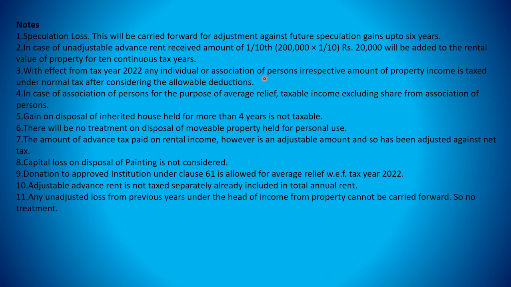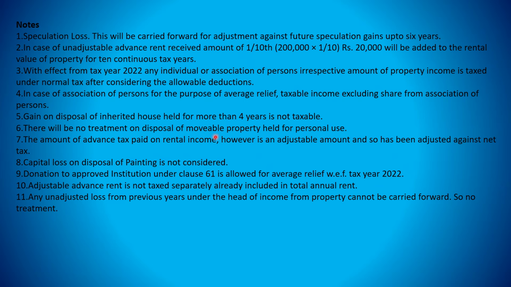And after 2022, income from property is taxed under the normal tax regime, and all incomes are clubbed together, and then the tax rates are applied. Before 2022, the table for income from property was separate, there were different rates for that. Similarly, for AOP we have just taken the income for rate purposes, and capital gain on disposal of inherited property is not taxable.